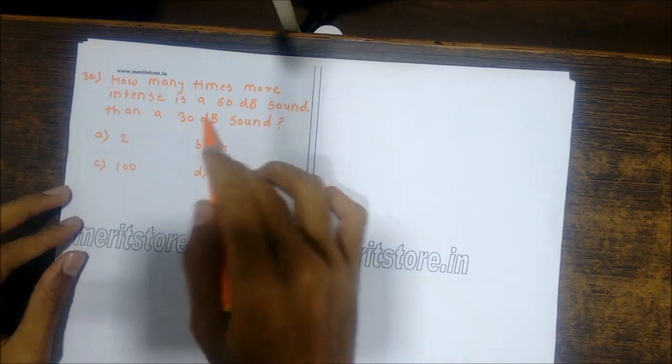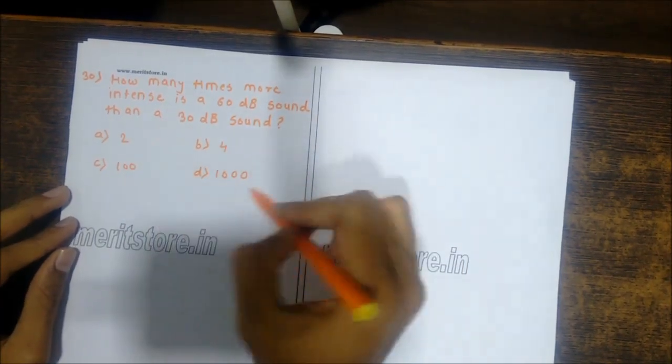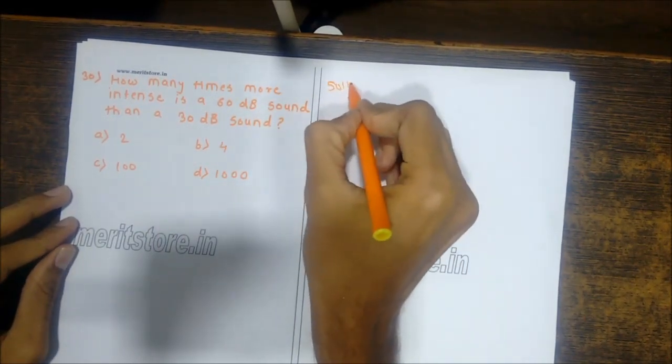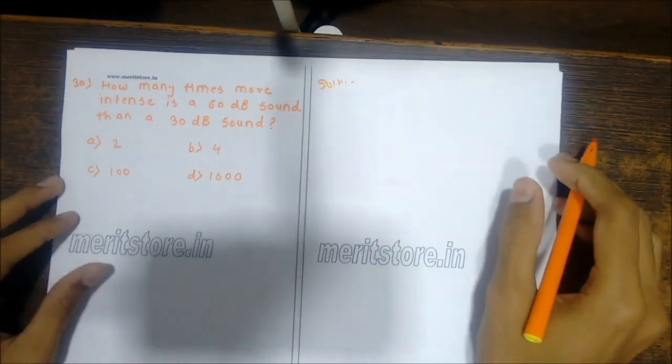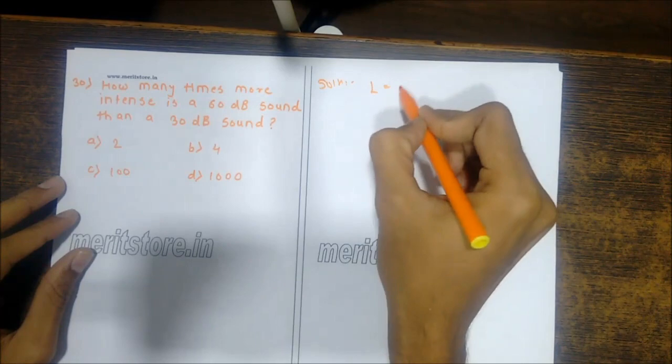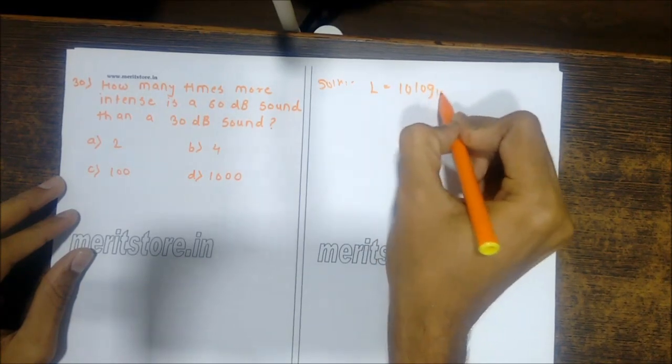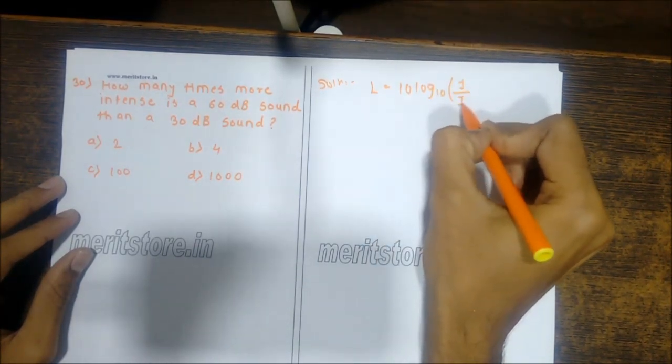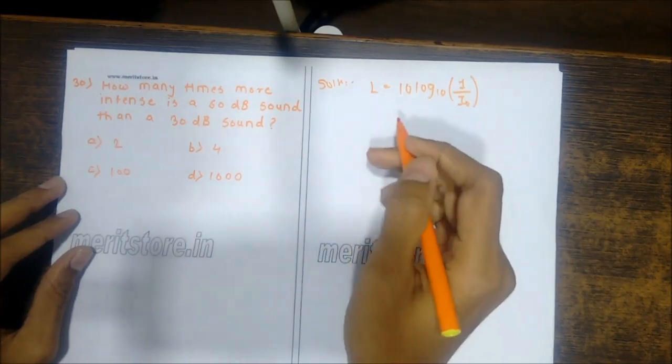A 60 decibel sound is how many times more intense than a 30 decibel sound: 2 times, 4 times, 100 times or 1000 times? So we need the sound level formula. That sound level formula is L, the sound level, equals 10 log to the base 10 of intensity I upon the reference intensity I0.